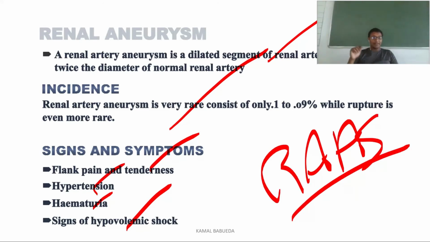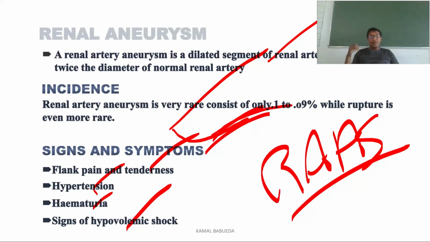So whenever there is decreased blood supply or decreased perfusion to the kidney, because of the ruptured aneurysm, whatever blood is coming from the heart is going into the extracellular fluid and it is not coming to the kidney.